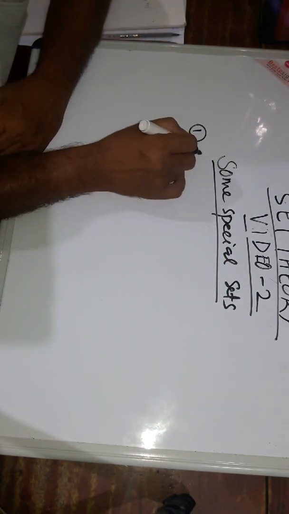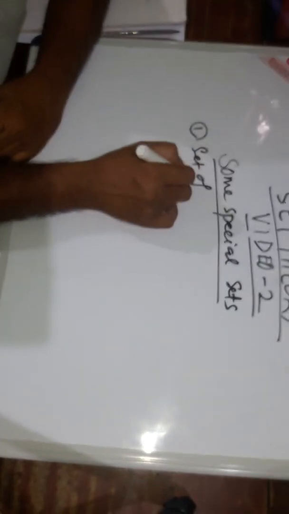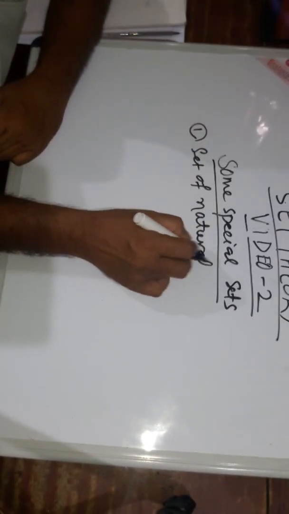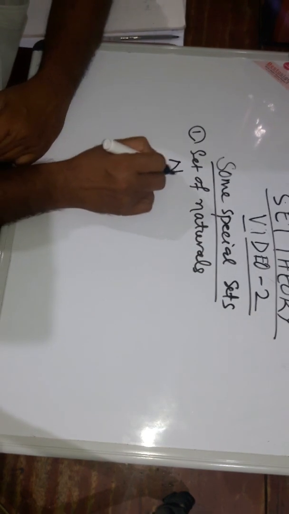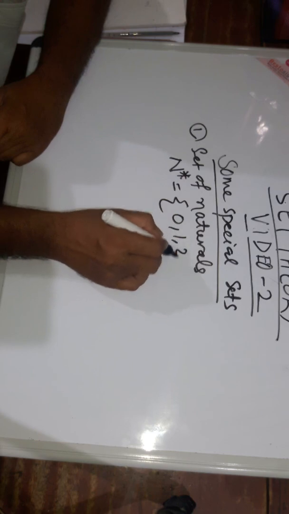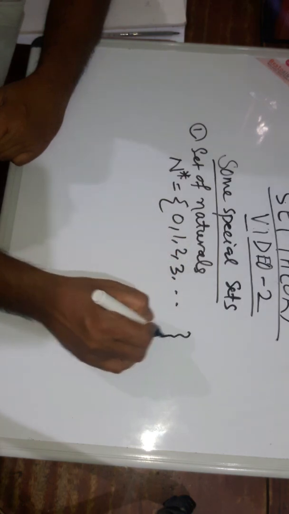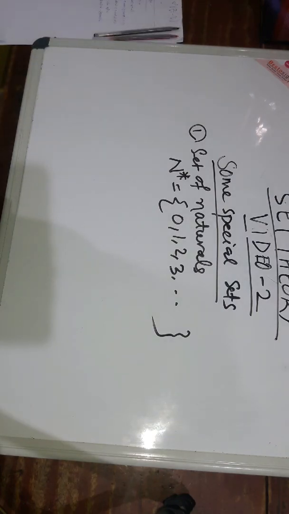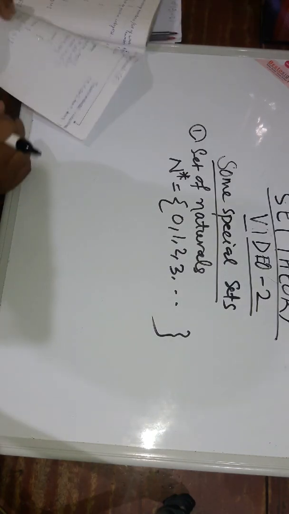First, the set of naturals. The set of naturals is denoted by N star. It contains 0, 1, 2, 3, and so on. This is called the set of naturals.